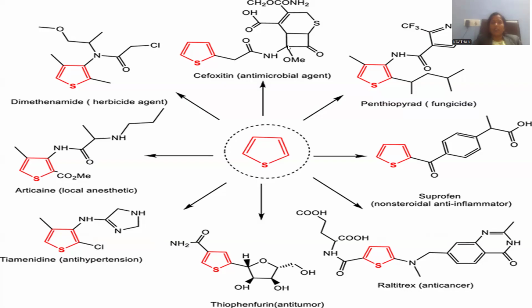If you see this molecule, it somewhat resembles penicillin, and it is the compound called cefoxitin. It is a kind of antibiotic, and antimicrobial properties are provided by this compound. Cefoxitin is the name where the thiophene nucleus is taken as the effective pharmacophore.